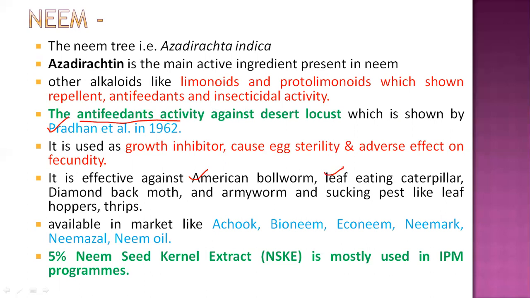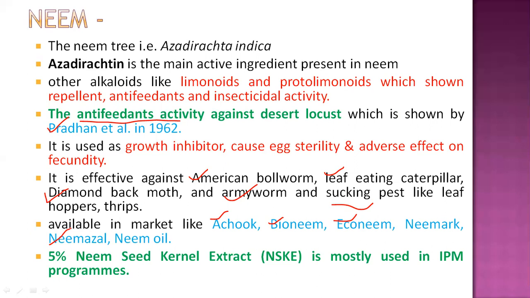leaf eating caterpillars on the cabbage plant, a very severe pest, the diamond back moth, also controlled by this pesticide. Some armyworms are also controlled, and some other sucking pests like leaf hoppers, that means the jassid, some whitefly and thrips. Now these neem based products are available in the market under trade names such as Achook, Bioneem, Econeem, Neemark, Nimbecidine, neem oil. So these are all commercially available market products for the farmers.